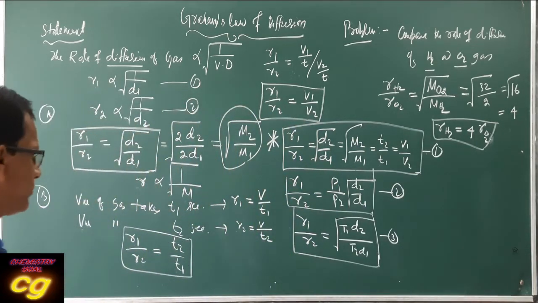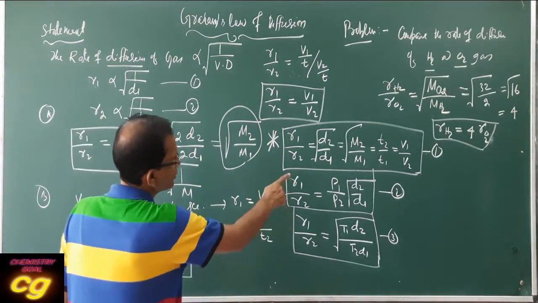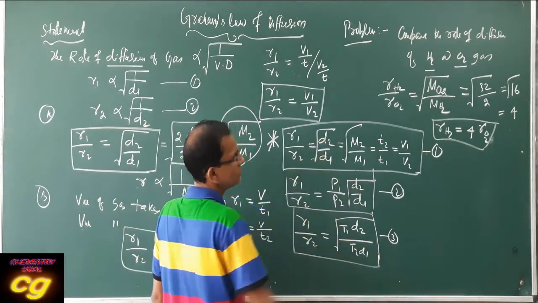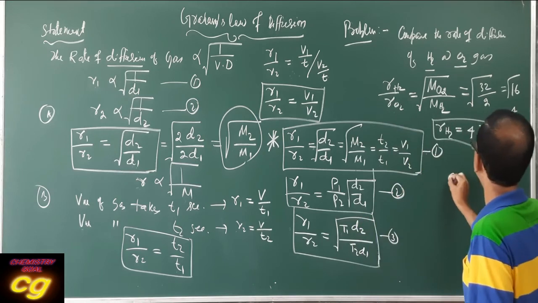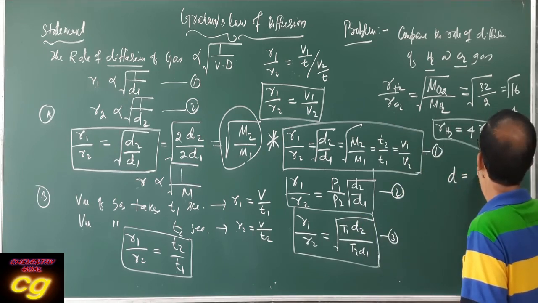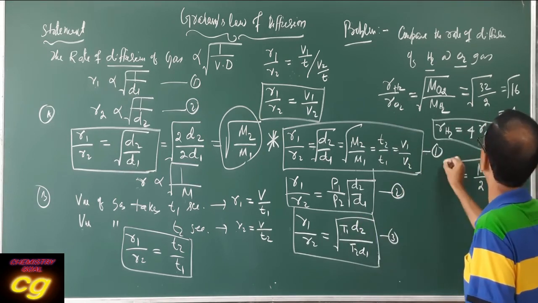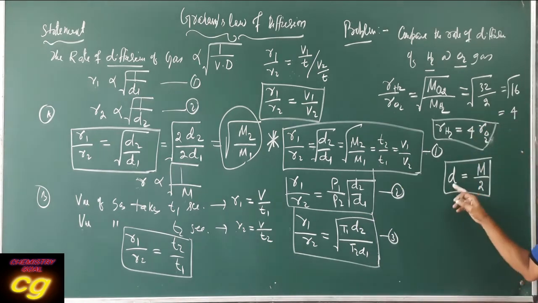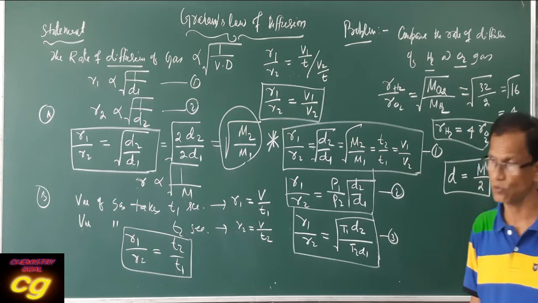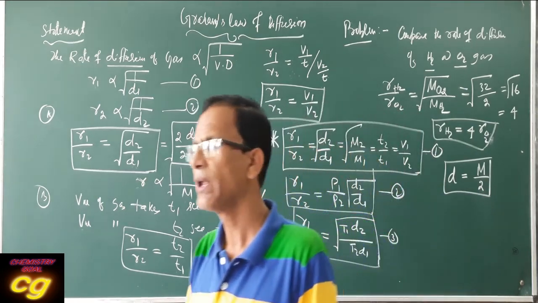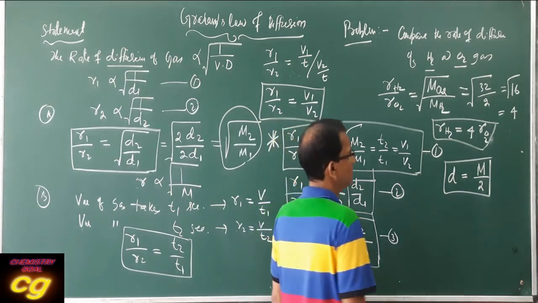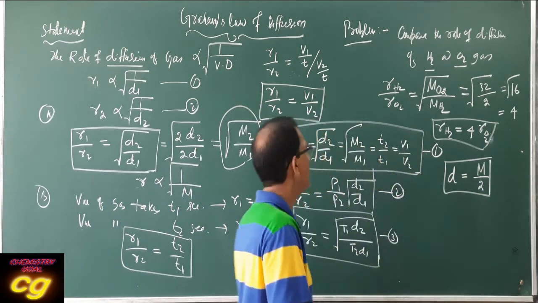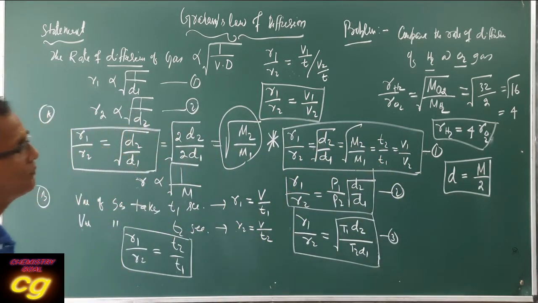So with respect to temperature, pressure and vapor density, remember the vapor density of any gas: vapor density is equal to molar mass by 2. So when vapor density is given, you multiply by 2 to get the molar mass. If molar mass is given, you divide by 2 to calculate the vapor density. So we can solve many problems using this formula.